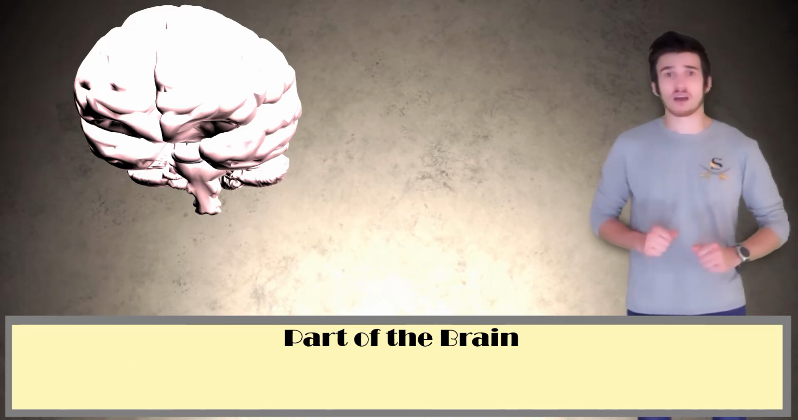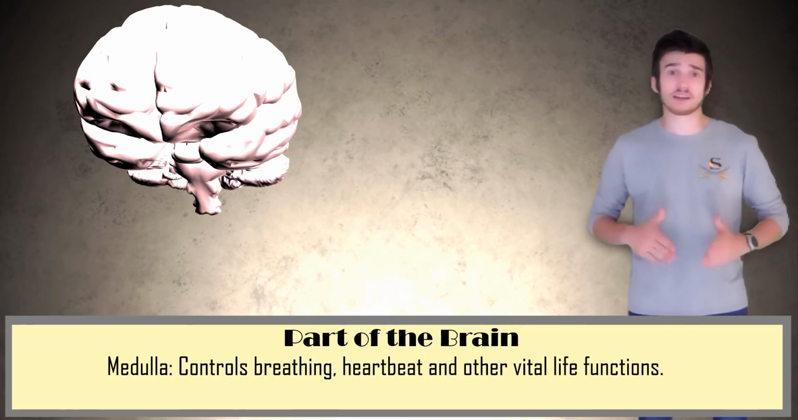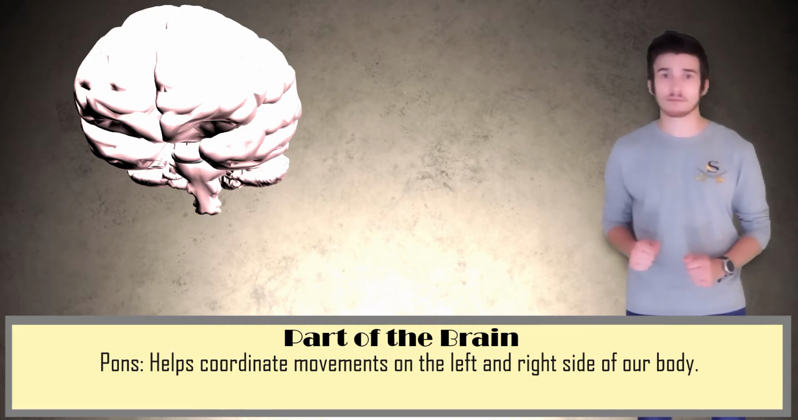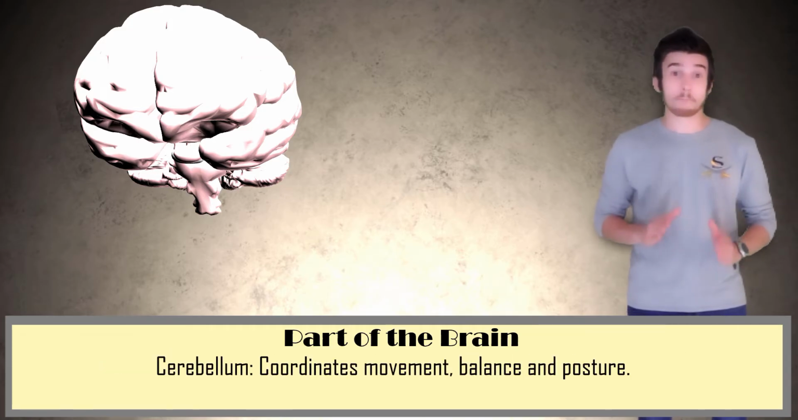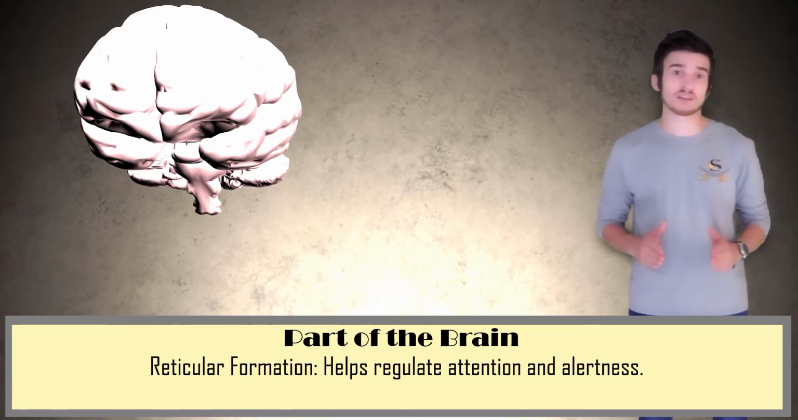The main responsibility of the medulla is going to be to control vital life functions such as breathing and heart rate. The pons is going to help coordinate movements on the left and right side of our body. The cerebellum coordinates movement, balance, and posture, and the reticular formation helps regulate attention and alertness.